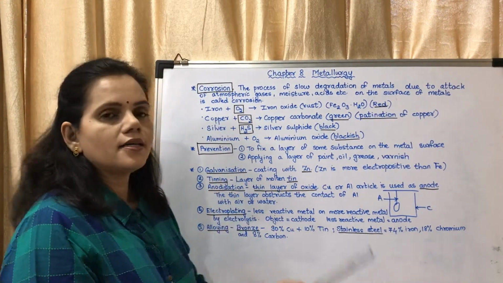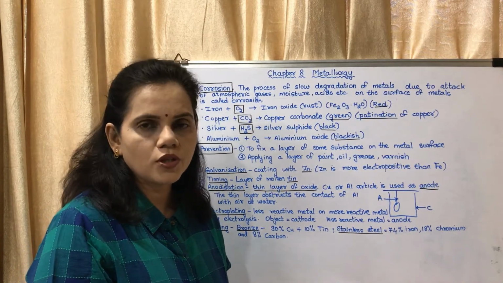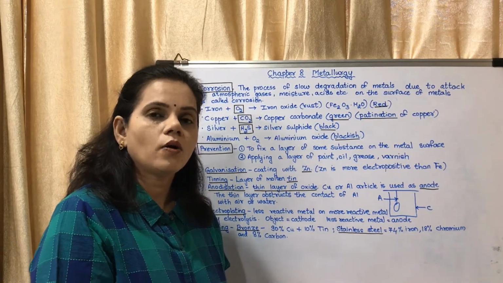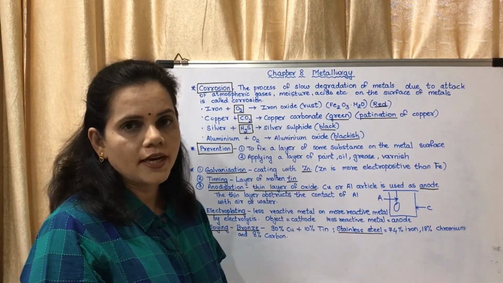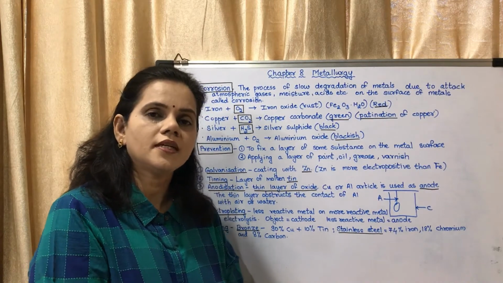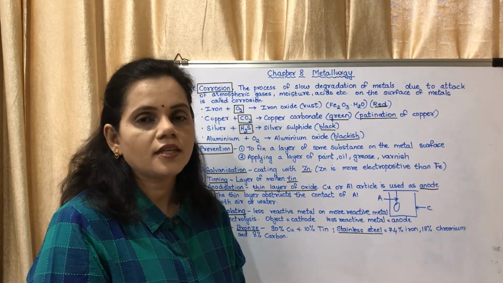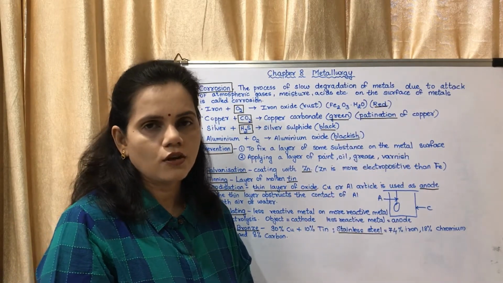The copper articles, if kept for several days, react with oxygen and form a copper oxide layer. That copper oxide reacts with carbon dioxide to form copper carbonate, which is green in color. That is why copper articles become greenish after being kept for several days. This process is called patination of copper.